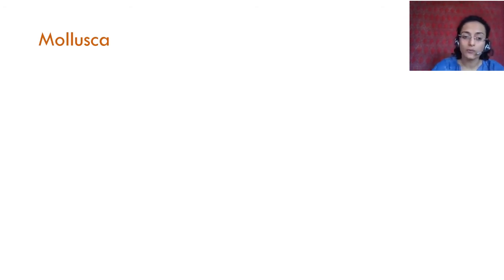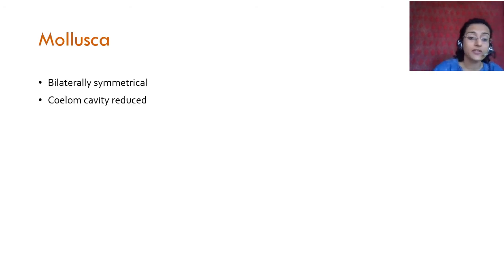Now we come to Mollusca. Mollusca is again bilaterally symmetrical. The coelom cavity is slightly reduced. They do have a coelom cavity, that is why they are coelomates. They have little segmentation, not a little segmentation, little segmentation. When there is no 'a' here, it means very few. A little means a bit. Little segmentation means very little. Okay, the English lesson for you.